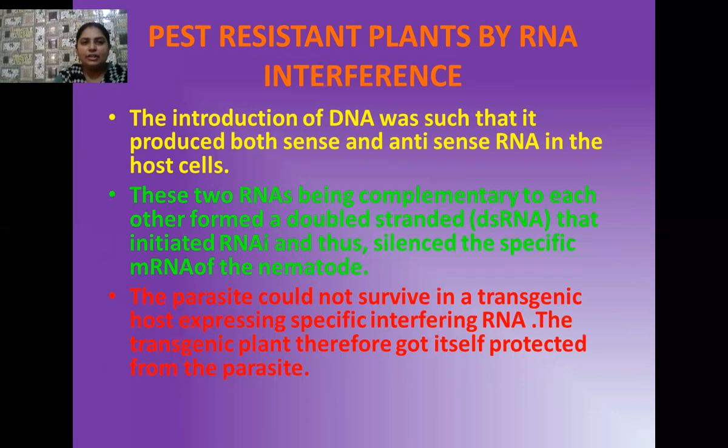So whenever the pathogen, that is the nematode, enters into the host plant, this double-stranded RNA, with the help of an enzyme known as Dicer enzyme, disintegrates into single-stranded RNAs. Out of these single-stranded RNAs, there is one RNA which has complementary bases to the messenger RNA of the pathogen. So this complementary single-stranded RNA finally binds with the messenger RNA and does not allow the messenger RNA to enter into the process of translation.